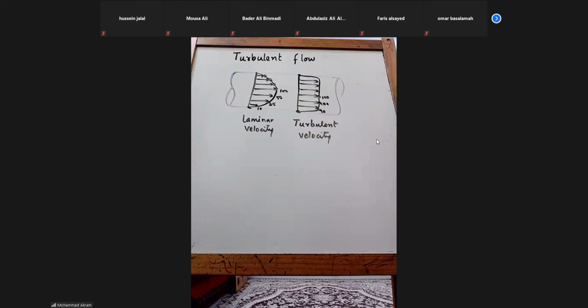Because of the turbulence, what is happening? Here we have good mixing and the velocity will be almost similar everywhere in radius direction. Now, can you give an example of turbulence in practical life? Yes. Do you have any application of turbulent flow in routine life?